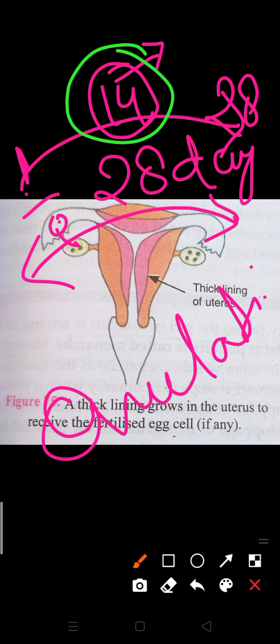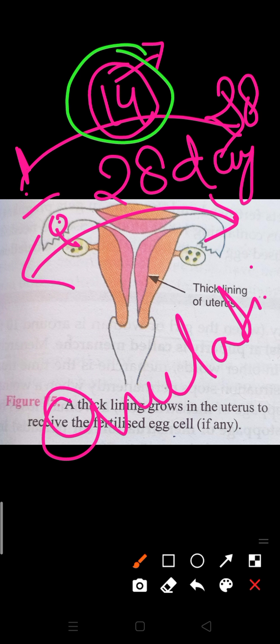Ovulation does not take place every day after puberty. Don't think that every day an ovum is released from the body, because so many immature ova are present inside the ovary. It is only released once in 28 days, almost once a month, because a month is 30 or 31 days, so 28 days is very near to completing one month. So in one month only one ovulation takes place.